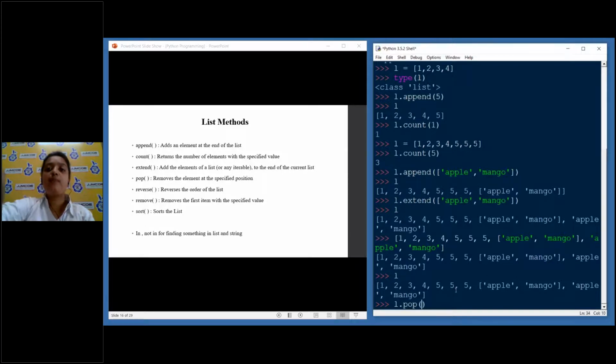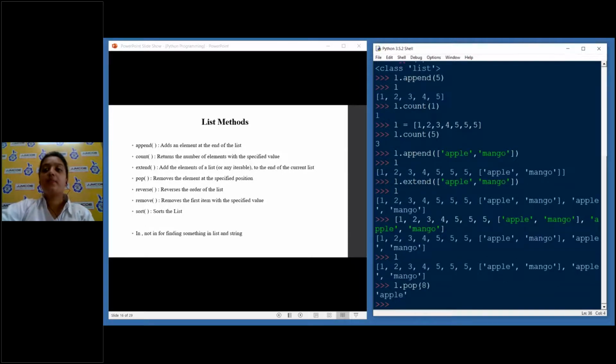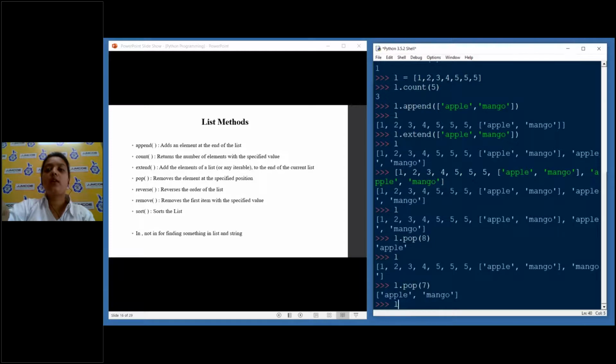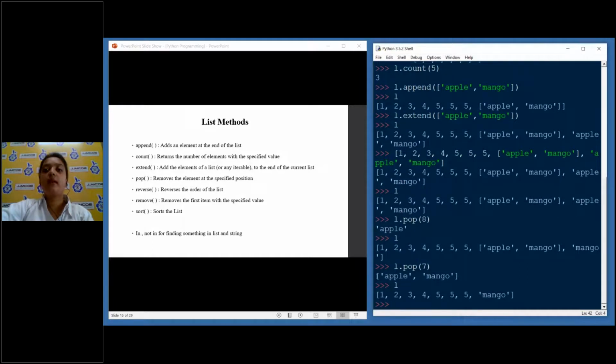So if I say L.pop 8, wait, the position is 7. Now you can see that the list apple and mango is removed, because this list actually does not define another set of indexing. It is sitting in the same place. That is the 7th position of this list L. So when we pass the index, the position of the element, it removes it.